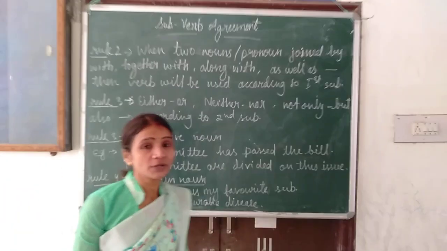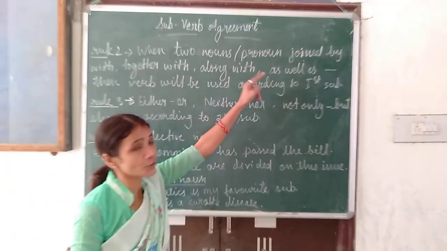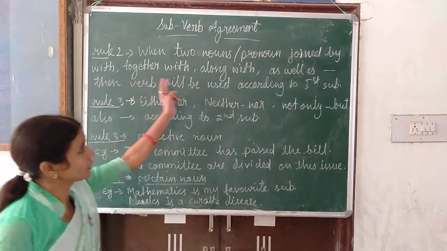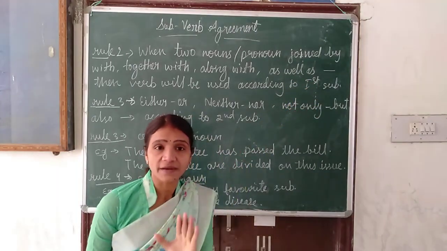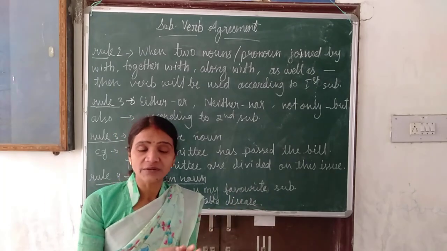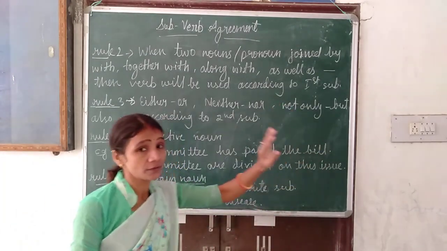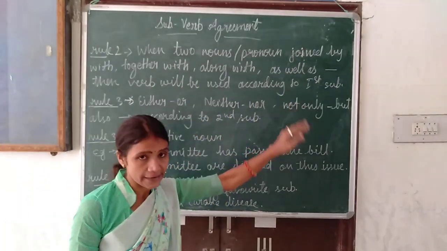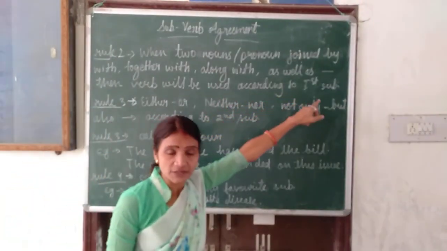Now the next rule is when two nouns or two pronouns are joined by with, together with, along with or as well as. If in a sentence there are two subjects given and both subjects are nouns or pronouns, but they are joined by with, together with, along with or as well as, at that time we'll use the verb according to the first subject.